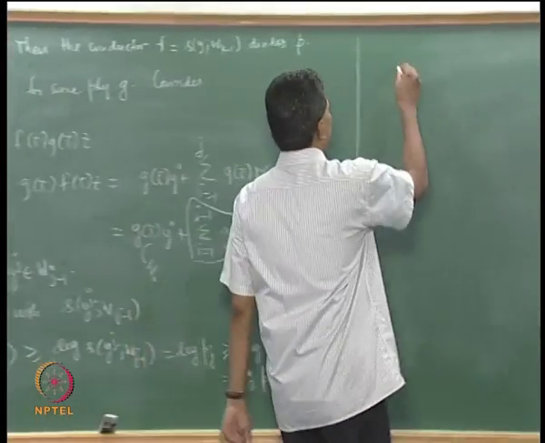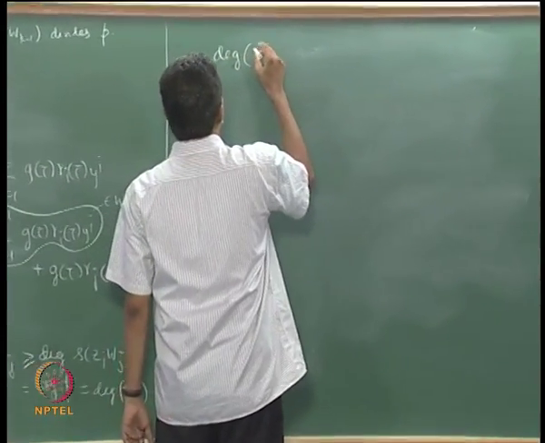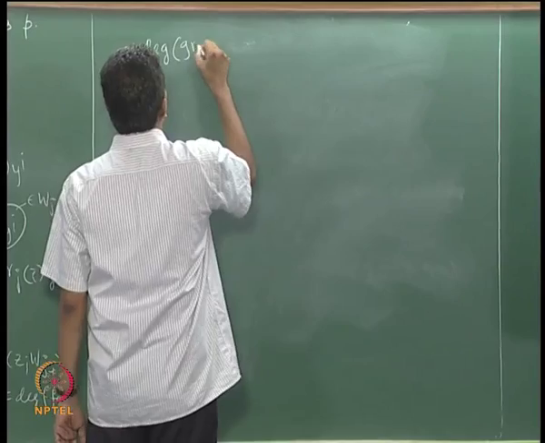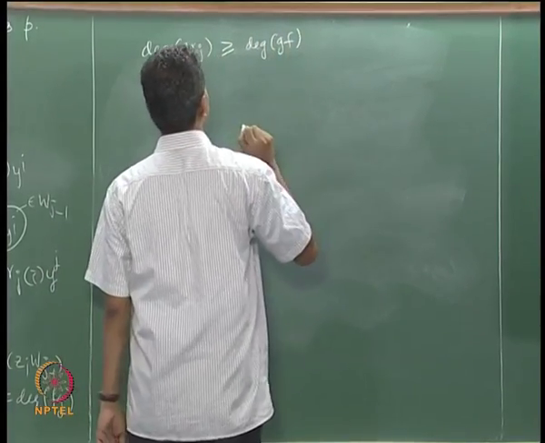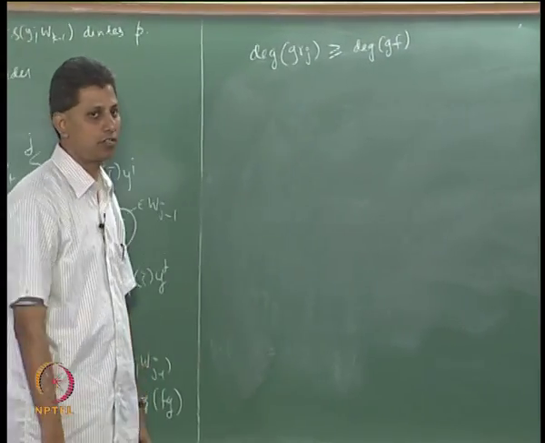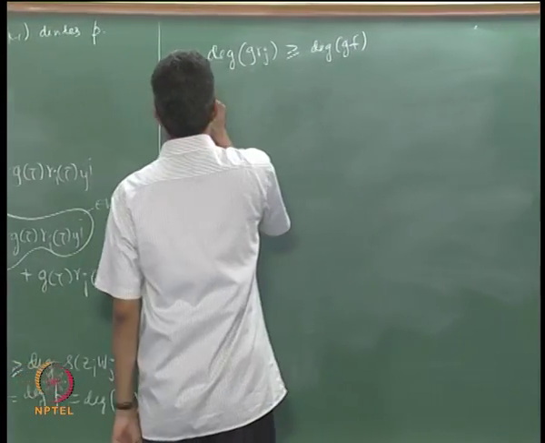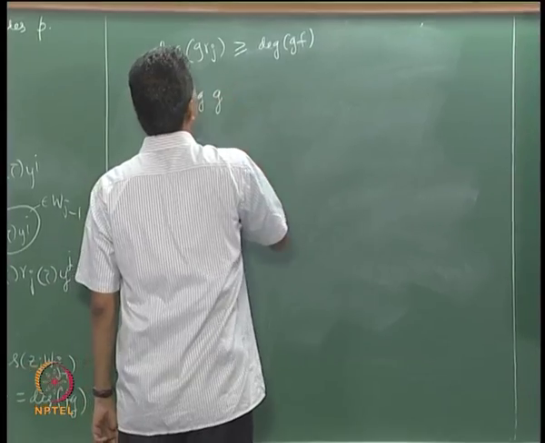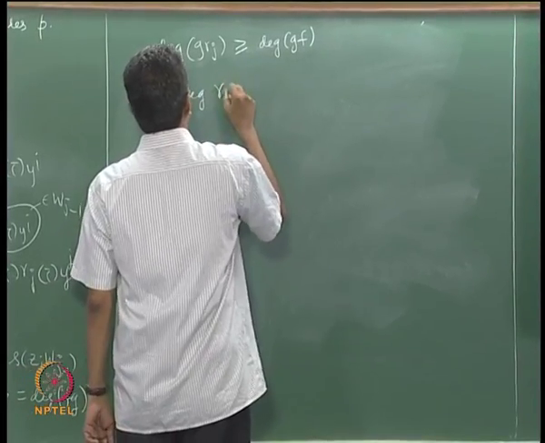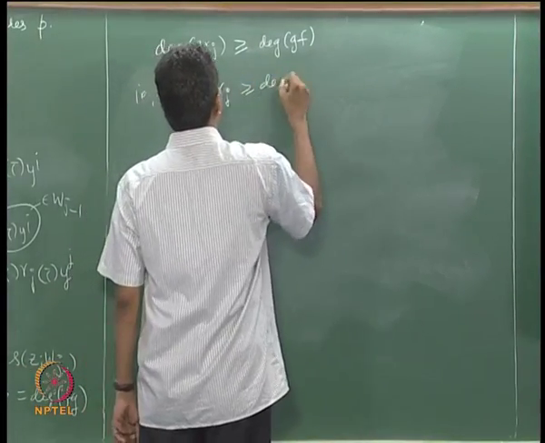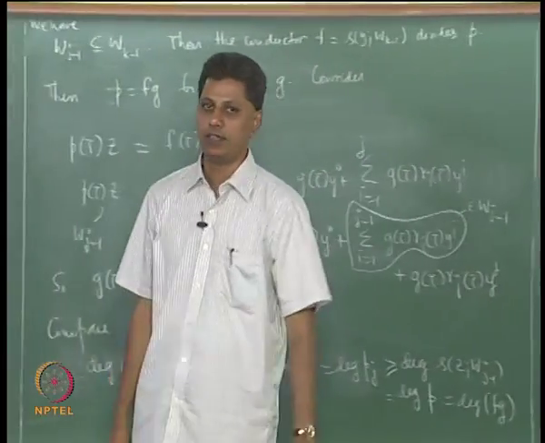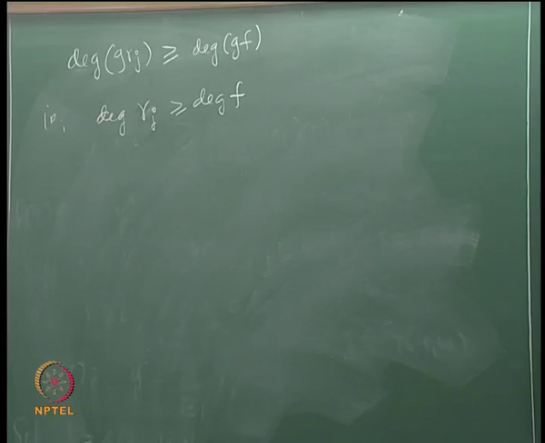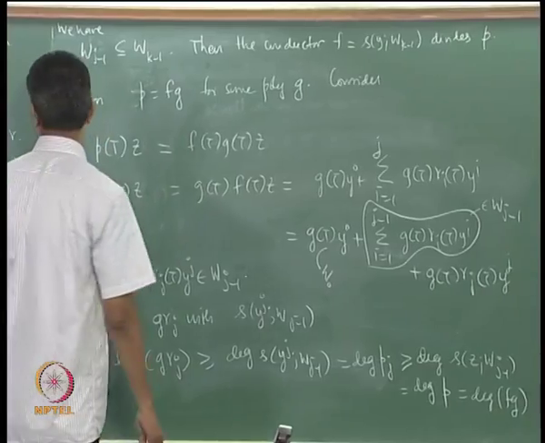Finally, as I said, I want only this inequality. Degree g r_j is greater than or equal to degree fg, that is degree gf, product of polynomials. This means degree of g, I cancel, degree r_j is greater than or equal to degree f, a contradiction, because the remainders have been chosen in such a way that the degrees must be less than degree f.